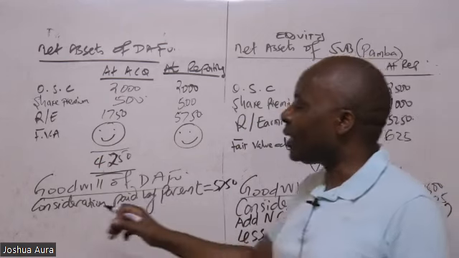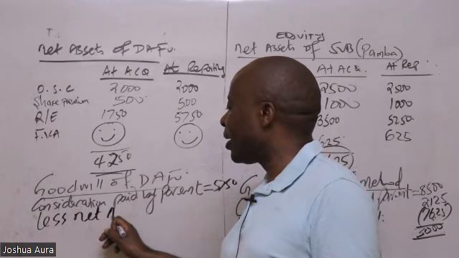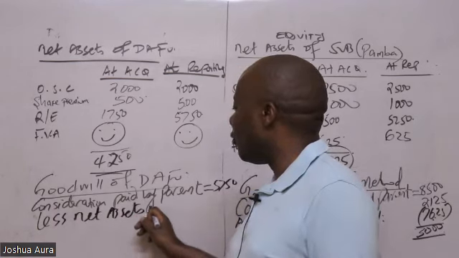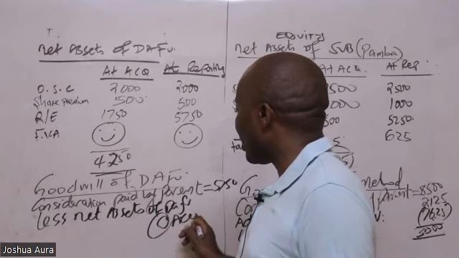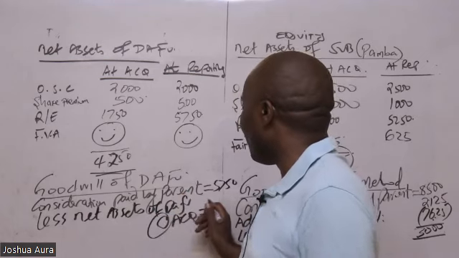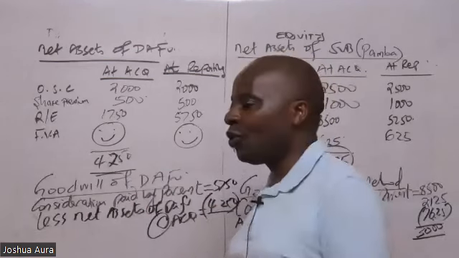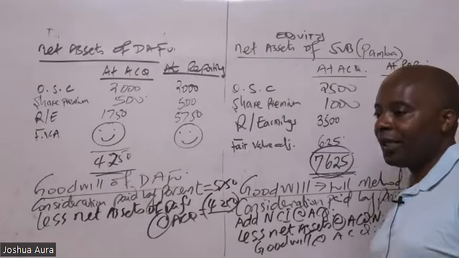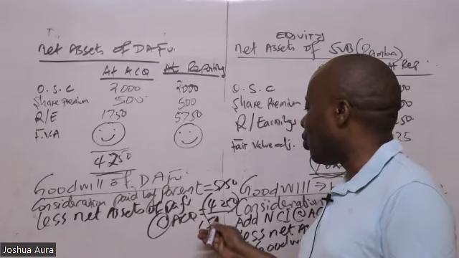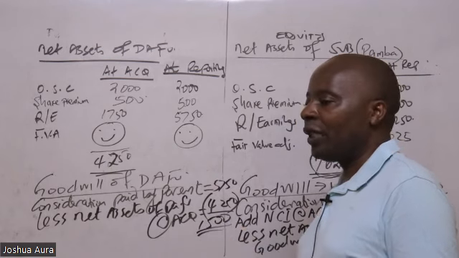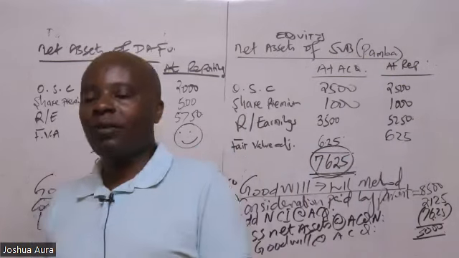So simply come and tell us here, less net assets of Dafu at acquisition, which you have given me a figure of 4250. Is there anybody who is able to give us the goodwill at acquisition? 1500. So goodwill at acquisition is 1500.